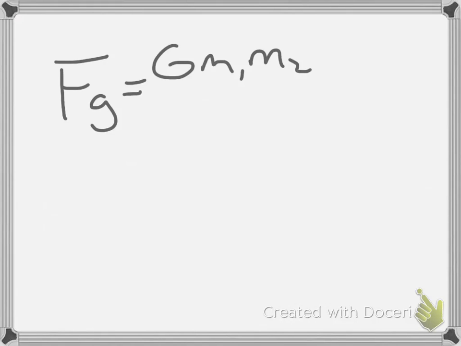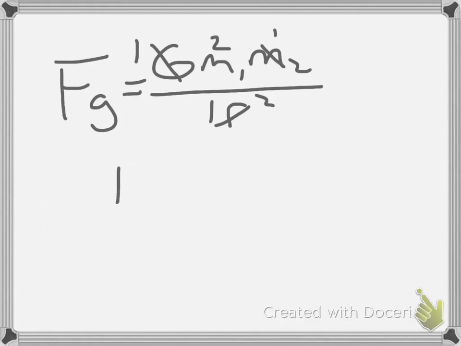Now, if we look at that equation a little bit further, sometimes what they'll ask us is, how does the force of gravity change if we double the mass? Okay, so let's say that this is twice as much up here, but everything else stays the same, so we can just plug in a 1 for that value, because it's not changing. So if we double that mass, our force of gravity is going to be 2 times that original force.